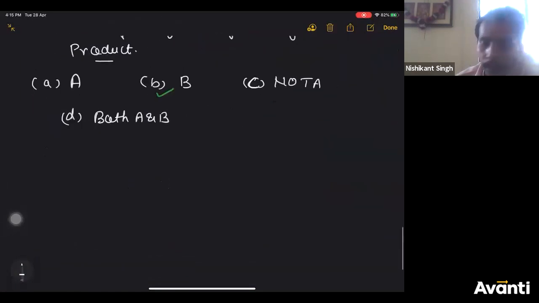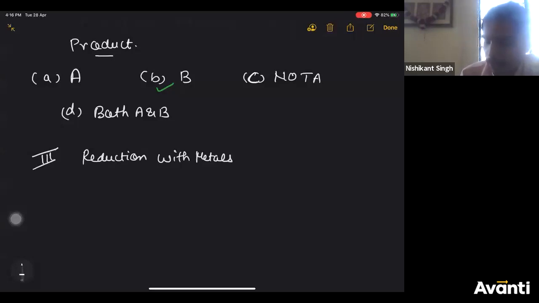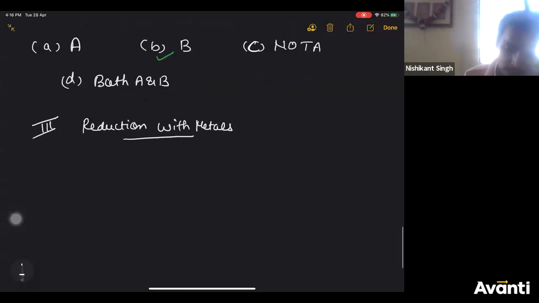All right. Let's move ahead with the next preparation. The next preparation method is reduction using metals. So first we have prepared from alkyl halides. Preparation is done. This is the third method of preparation, that is reduction with metals. So I'm writing all possible reagents here. Reduction of alkyl halides will also give you alkanes. Let us see what all reagents you can use.